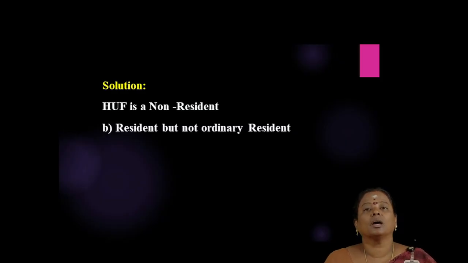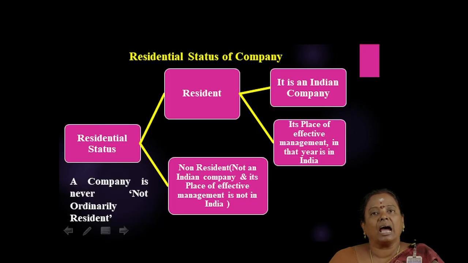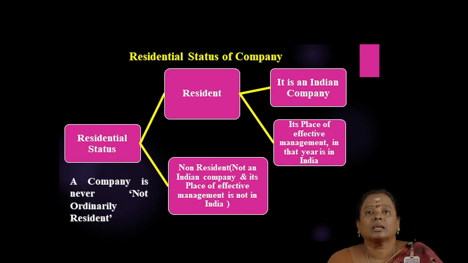2025-26. Next, we are going to see how to determine the residential status of a company. Like an individual and the Hindu undivided family, the company can be resident or non-resident. For the company to become a resident, it has to satisfy two conditions: it is an Indian company, and its place of effective management in that year is in India.